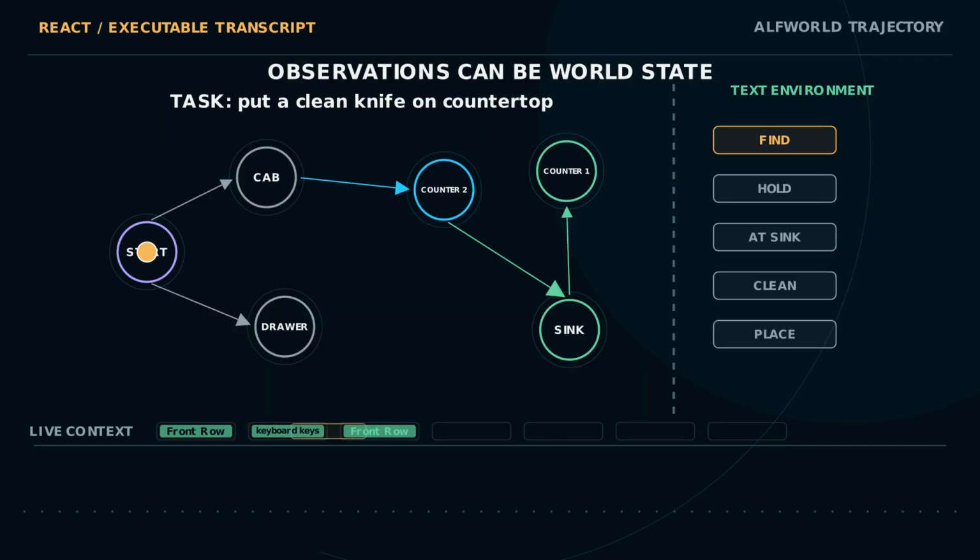Observations need not be prose from a browser. In one ALFWorld trajectory, the task is to put a clean knife on a countertop inside a text-simulated home.